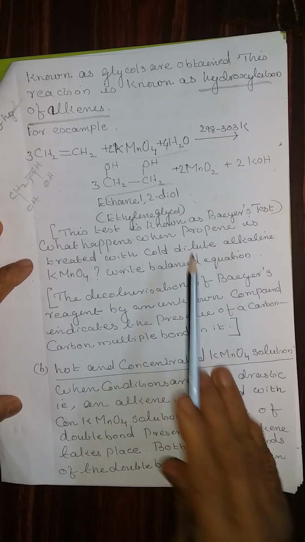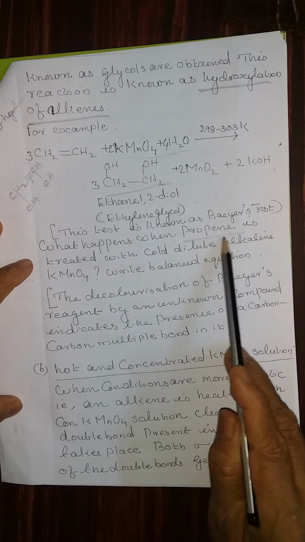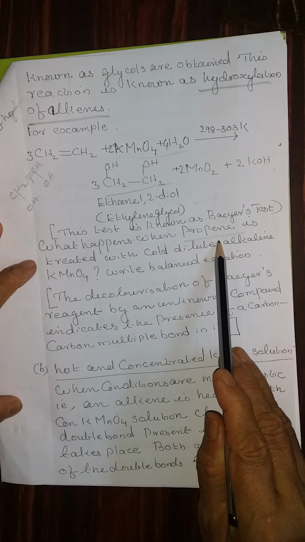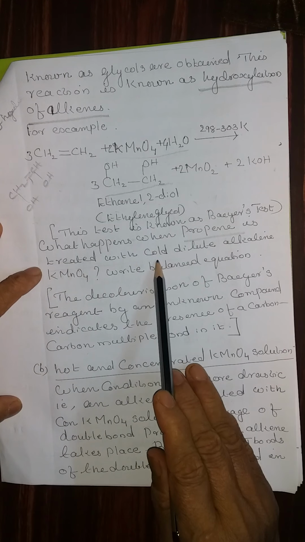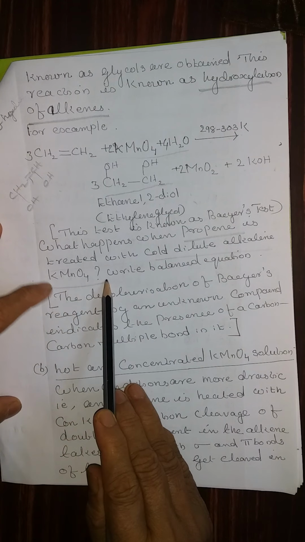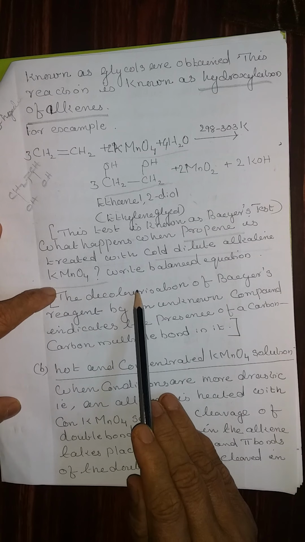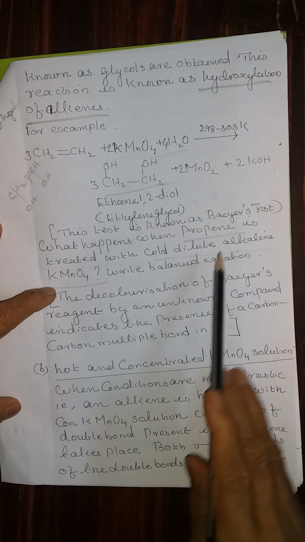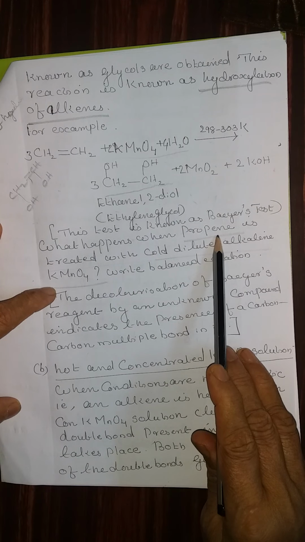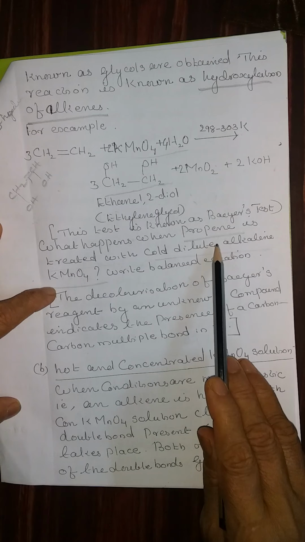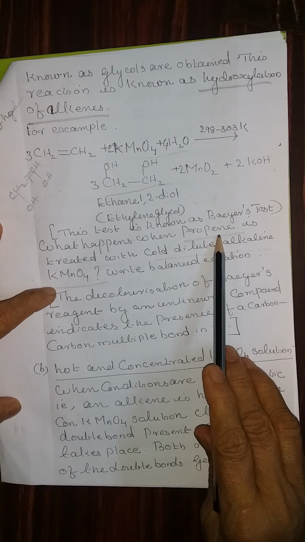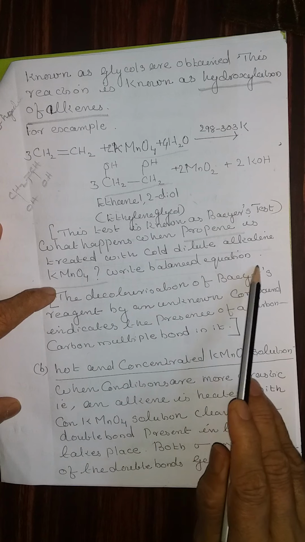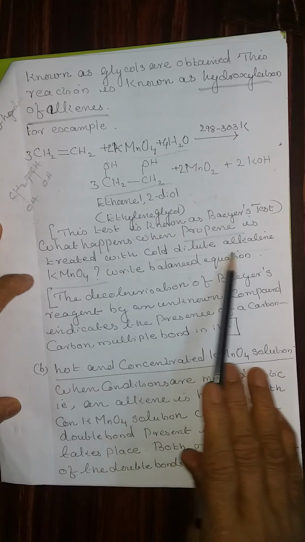What happens when propene, another unsaturated chemical compound, is treated with cold dilute alkaline KMnO4? What is the observation? Propene is an unsaturated compound, therefore the pink color disappears. Write the balanced equation. Try to do this question.